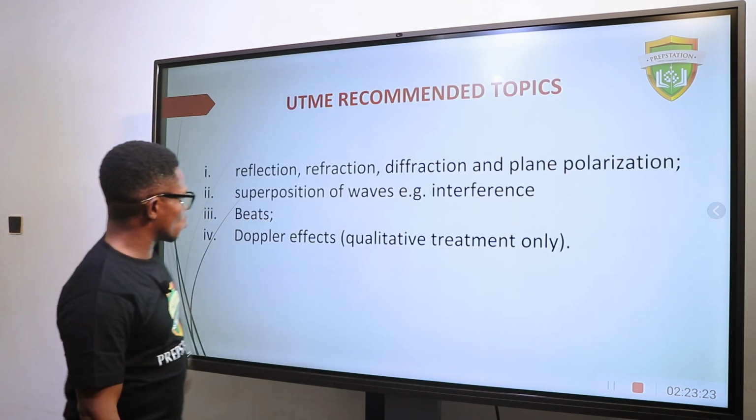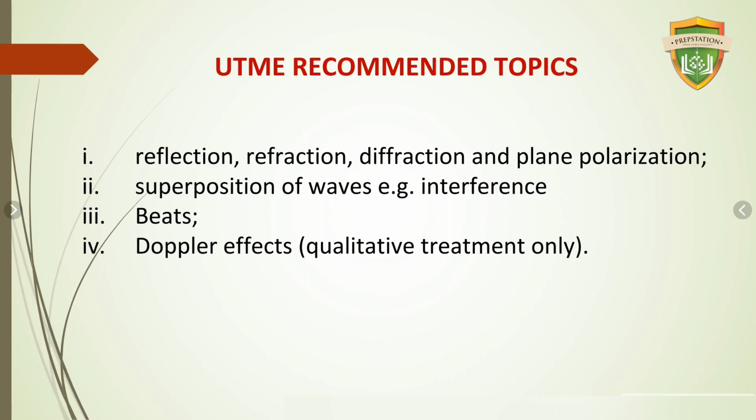All right, so these are the 5 properties of waves we are going to consider in this lesson. So let's quickly move forward. So we have reflection, refraction, diffraction, and interference of plane polarization. Then we have superposition of waves, interference, beat, and then Doppler effect.